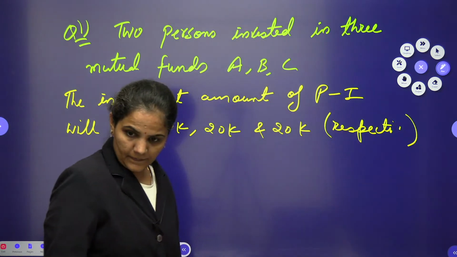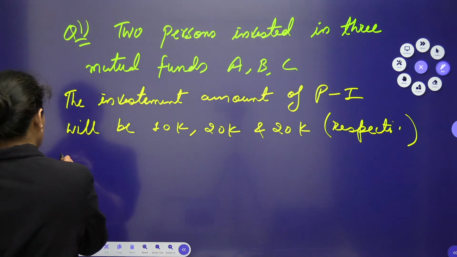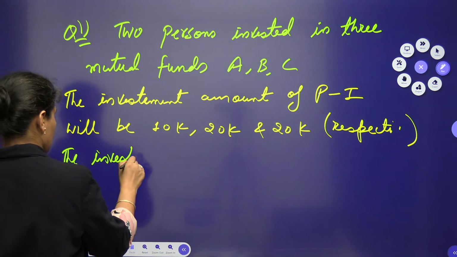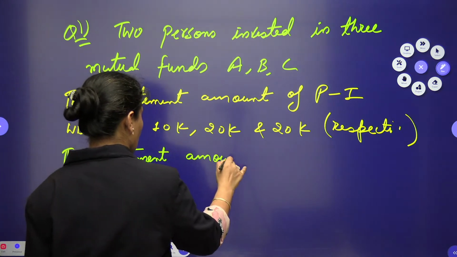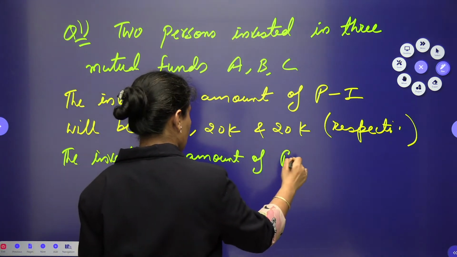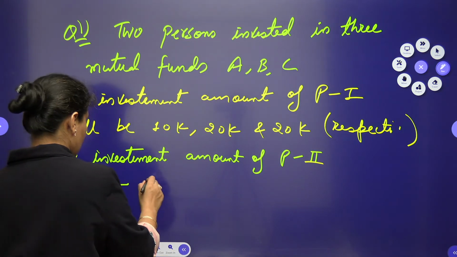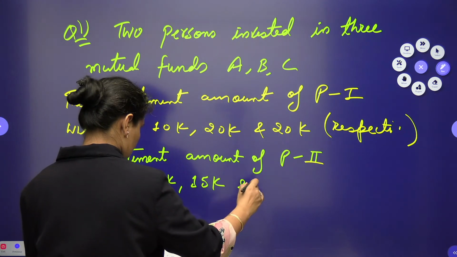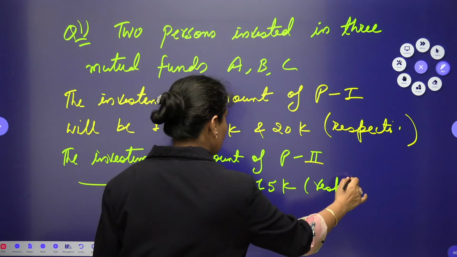And the investment amount of person 2 will be 20,000, 15,000 and 15,000 respectively in all the 3 schemes.